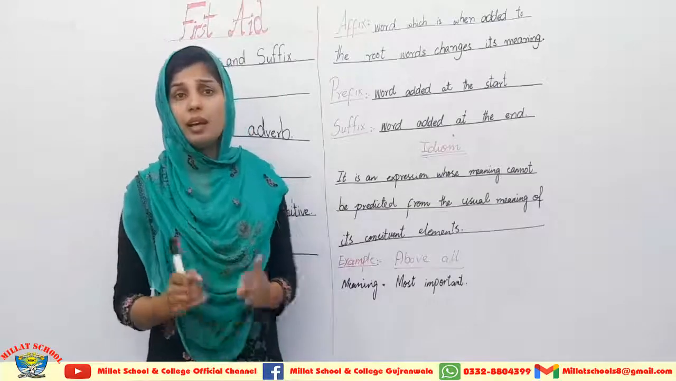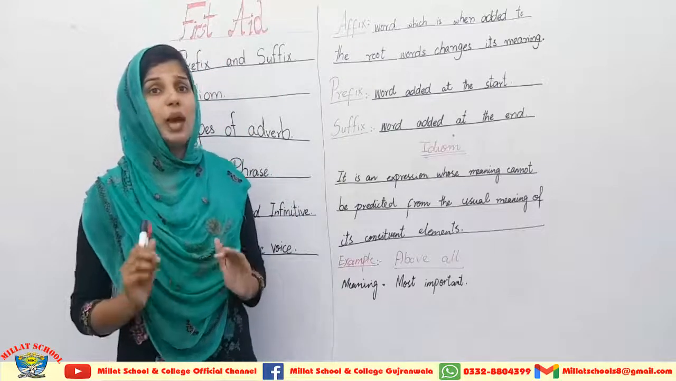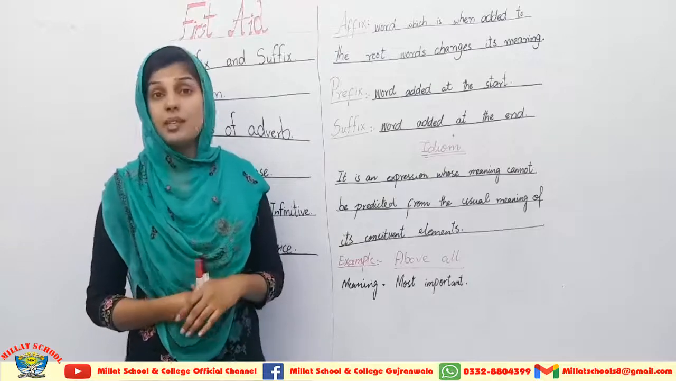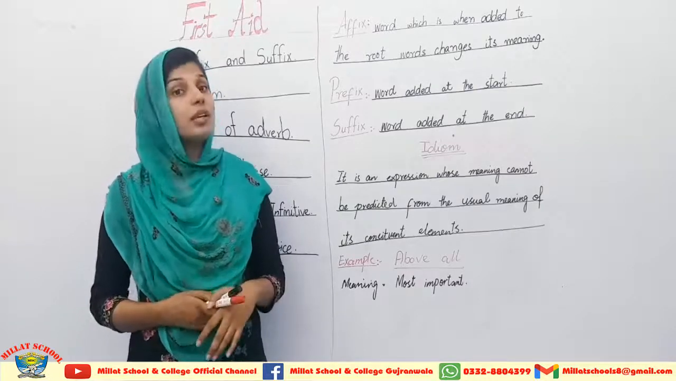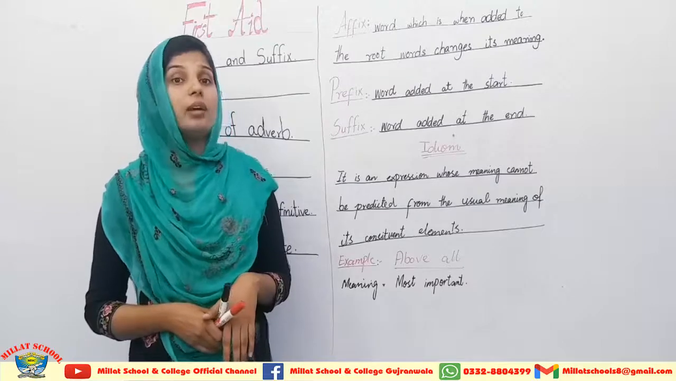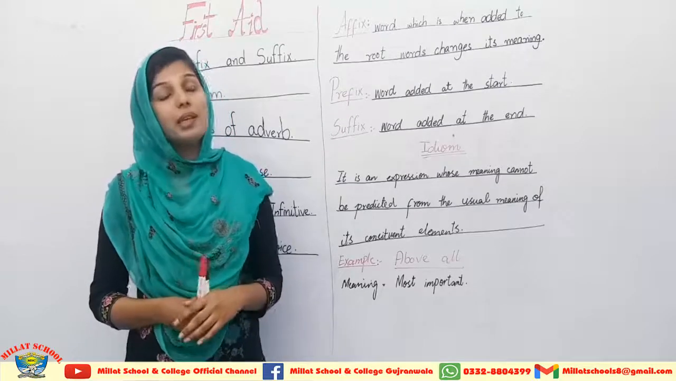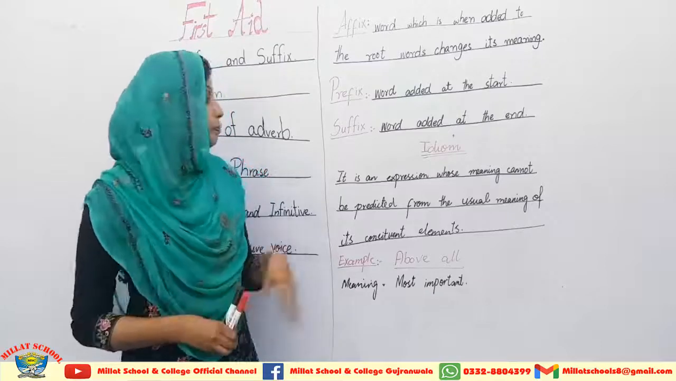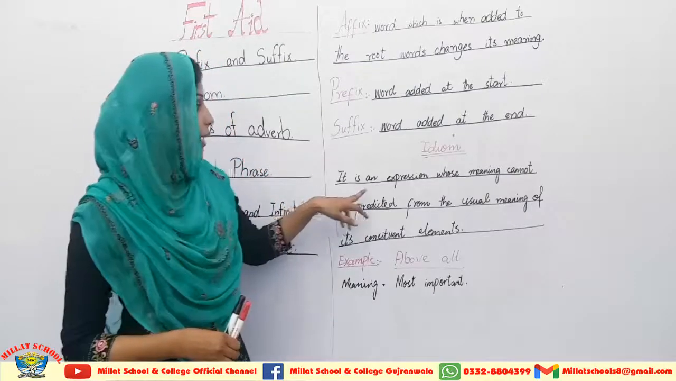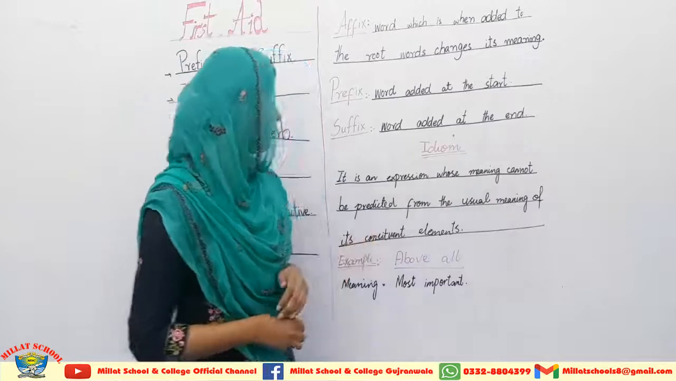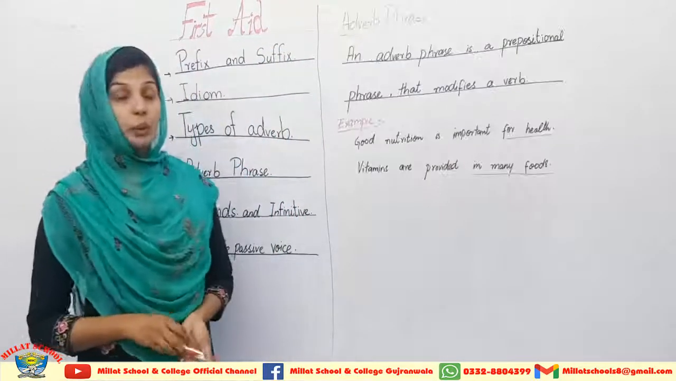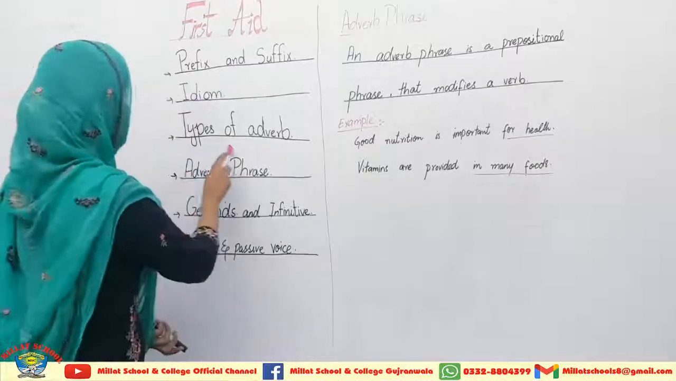In this sentence, you cannot understand the meaning of above all by its constituent meanings because this is an idiom, but when you understand the sentence completely and comprehensively, then you will easily be able to understand the meaning of that idiom. So, idioms are words and expressions whose meanings cannot be predicted from the usual meaning of their constituent elements. Okay students, now I am coming towards the types of adverbs.